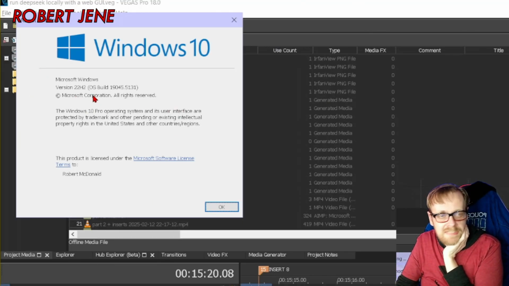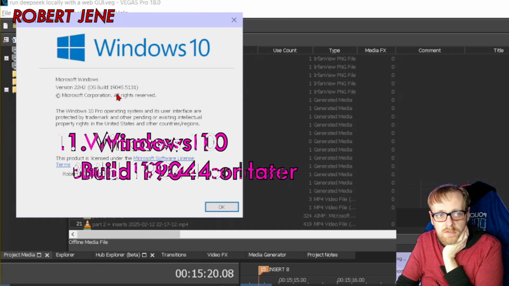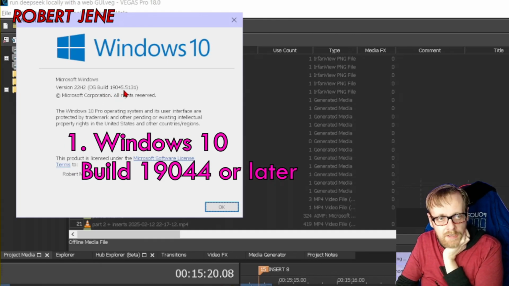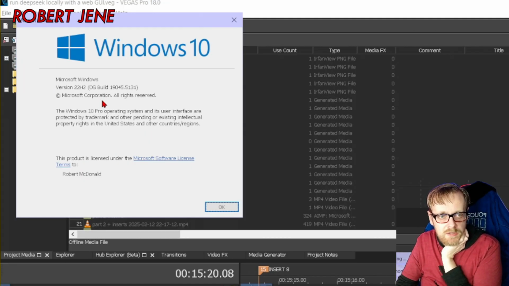You need Windows 10 19044 or later. So Windows 11 and Windows 10 are really the same thing. They just made it look more stupider. So just make sure that number right there is 19044 or newer. The next thing is checking a couple of Windows features in a certain menu.